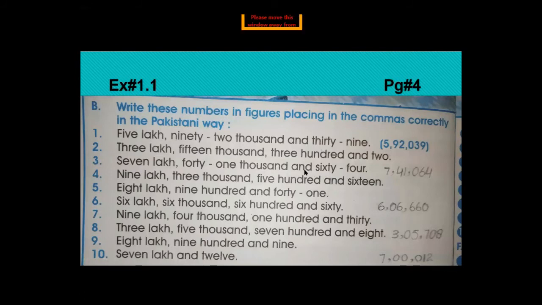Here you see again no digit or no value for 100 is given, so we'll put 0 here, and 64. Hope you all understand this.